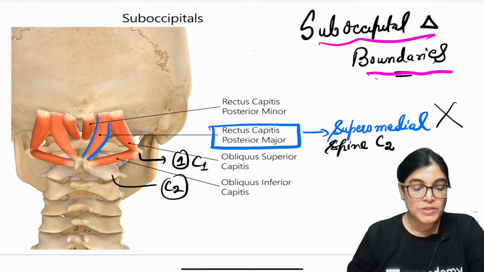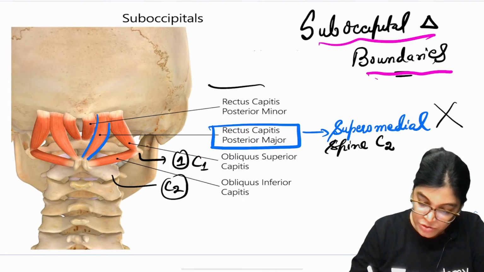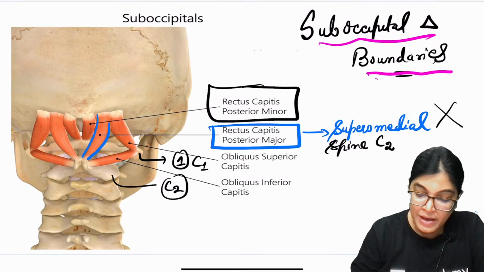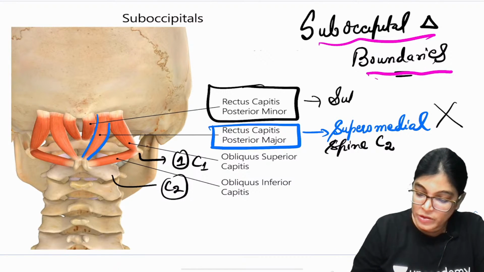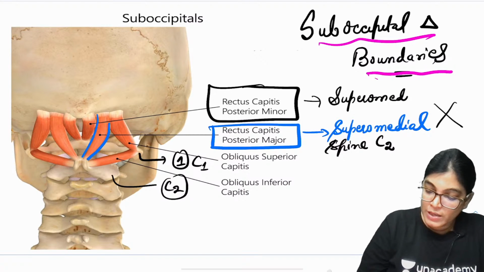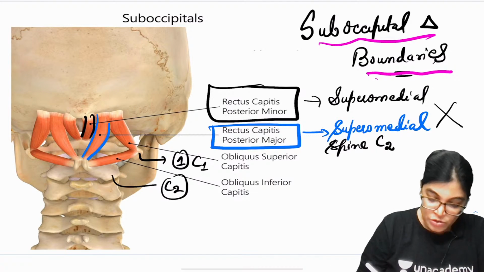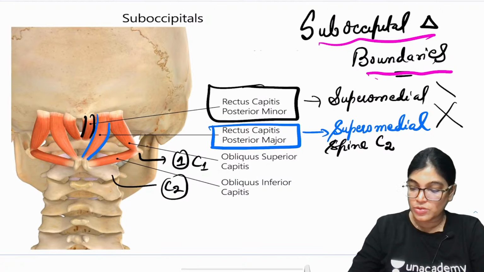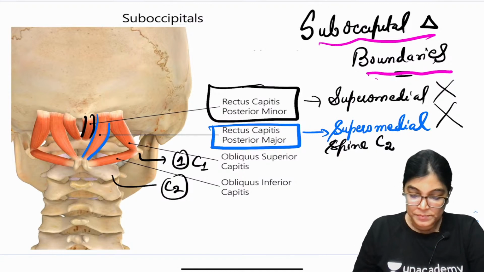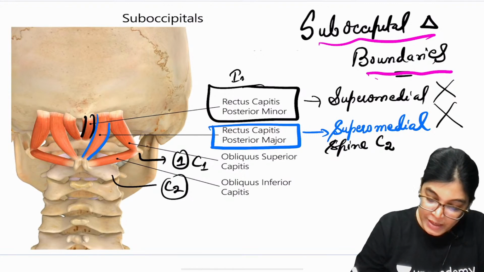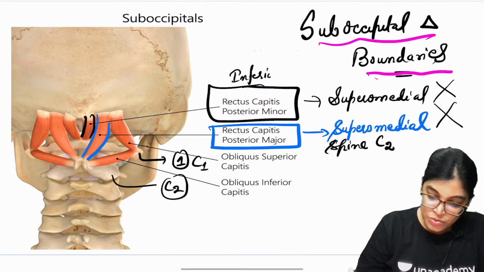The other option was rectus capitis posterior minor. It can't be the right answer because it is lying very close, so it is also contributing to the supromedial border only, it is supplementing the supromedial border. So this option is also wrong. And it is attached to the inferior nuchal line.